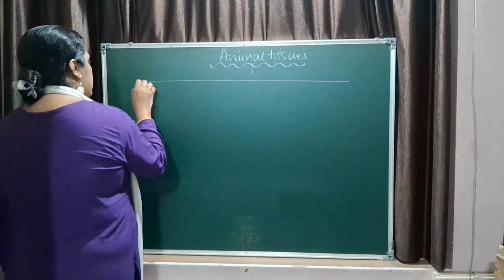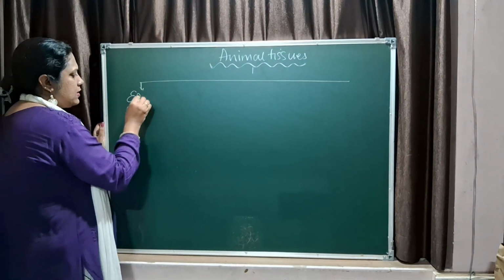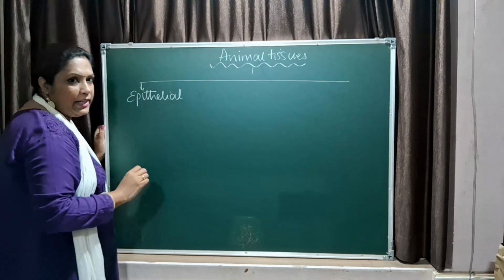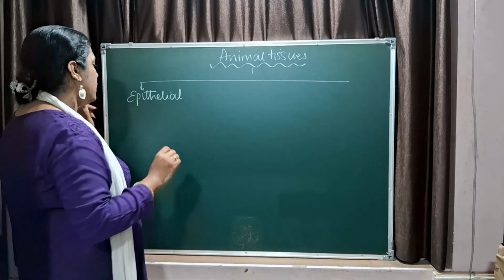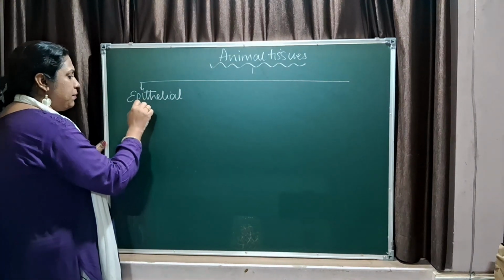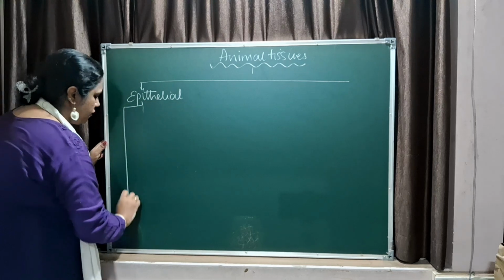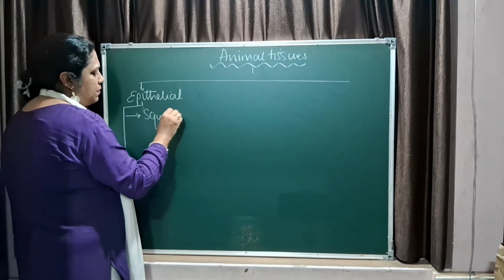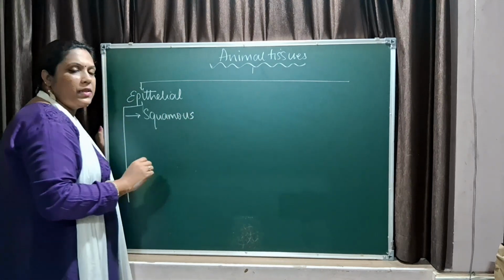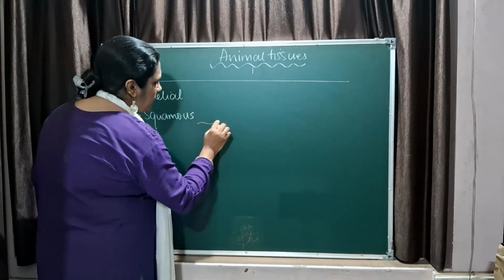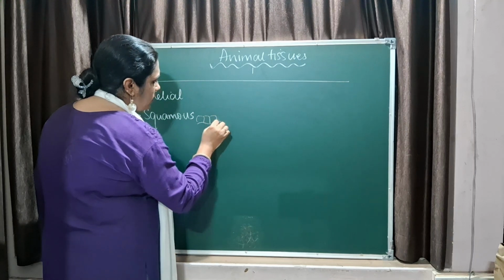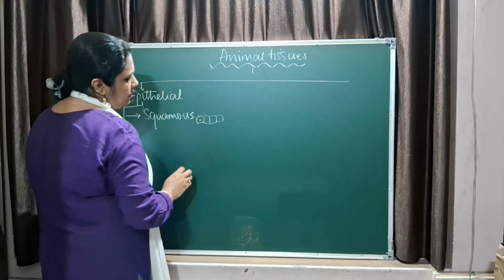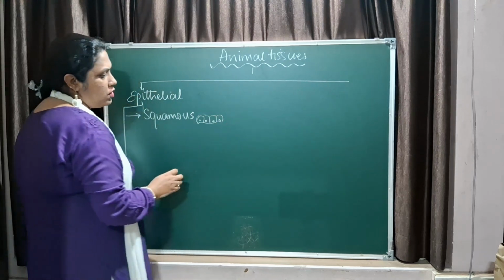What is the first? It is the epithelial cells. Now epithelial cells are the thin protective cells present all over your body. So generally it is thin and protective, and based on the structure it is of several types. The first one is the simplest, that is squamous epithelium. In squamous epithelium a basement membrane is there, and you have hexagonal shaped cells present on the basement membrane. This is what the squamous epithelium is all about.